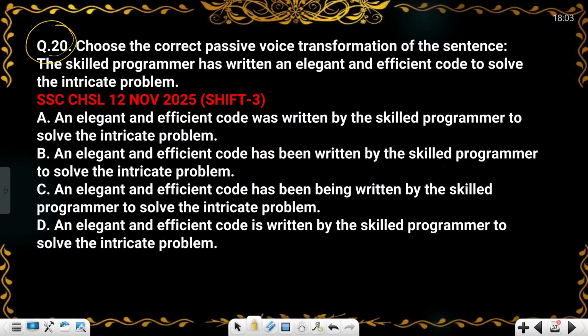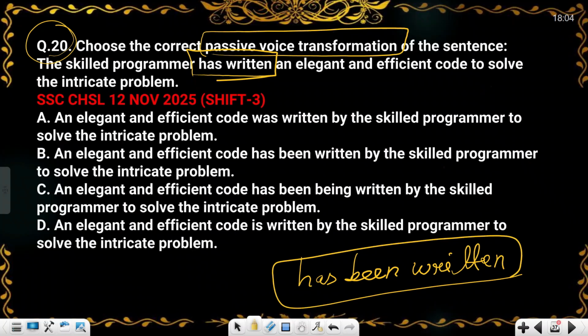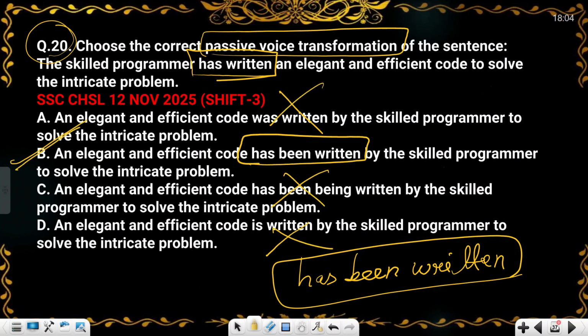Now in question number 20, it is asking about passive voice transformation. So we have to transform it into the correct passive format. Just focus on the verb. It is written 'has written'. When you turn it into passive, it will turn into 'has been written'. Find this in the options and that will be your answer. 'Has been written' is in option B. This is wrong, and this is also wrong. So B will be your answer.